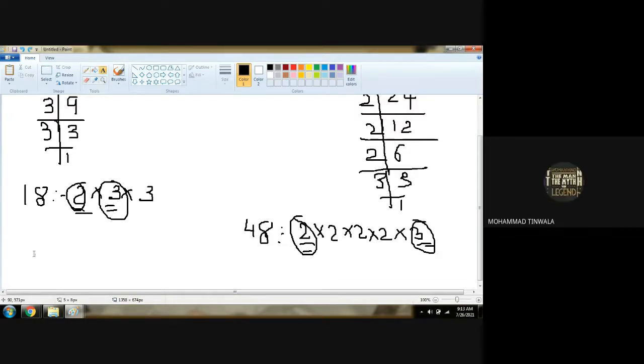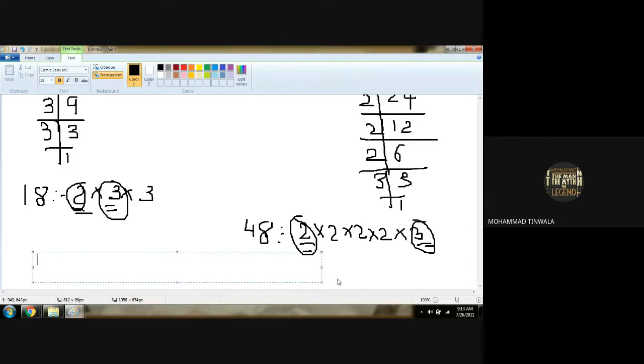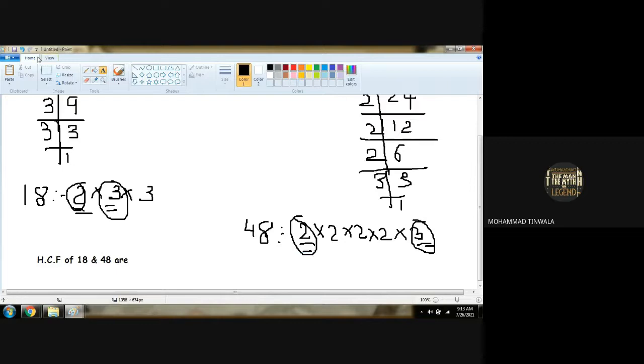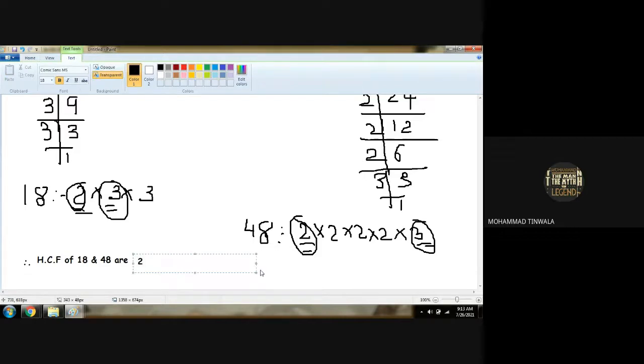So how to write here? Therefore, HCF of 18 and 48 is... Wait a moment, I forgot to write therefore. Therefore, HCF of 18 and 48 is. What are the common factors? We got 2 into 3, which gives 6.